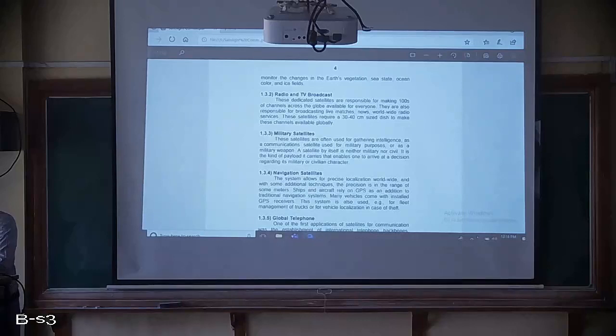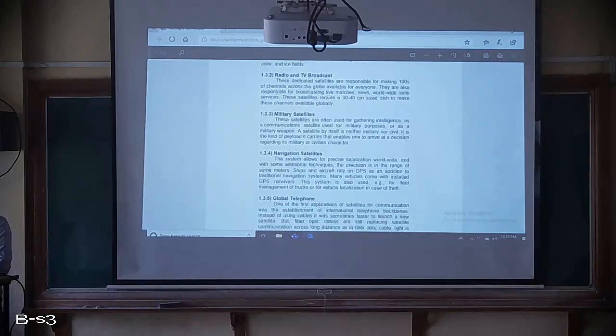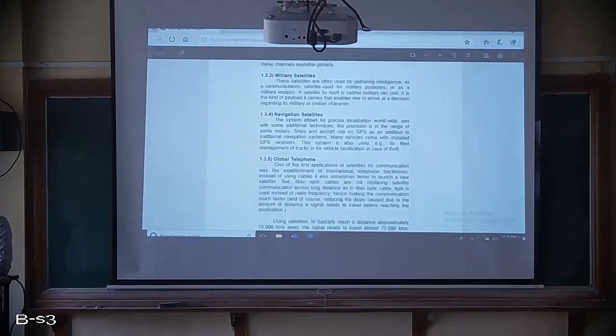So next are navigation satellites. Basically, what are navigation satellites used for? They allow precise localization of a place. For example, nowadays everybody depends on GPS.